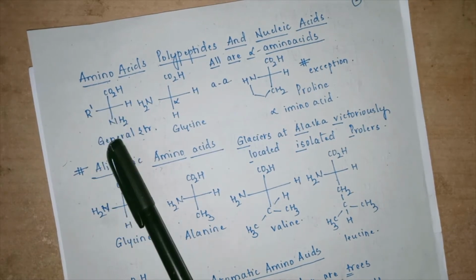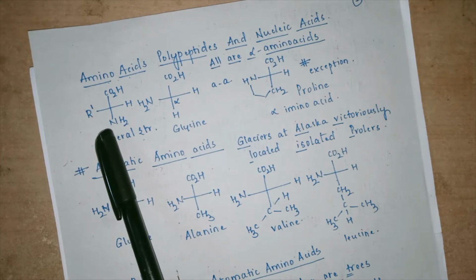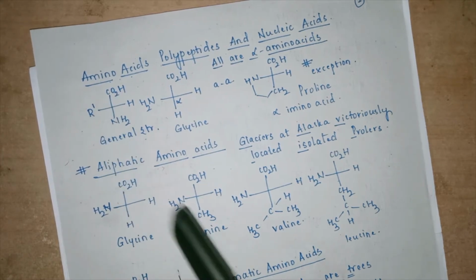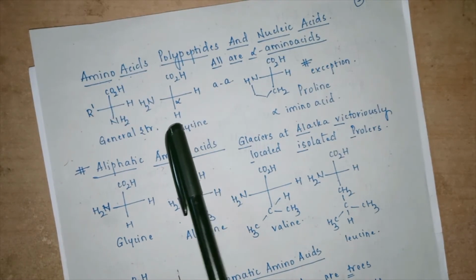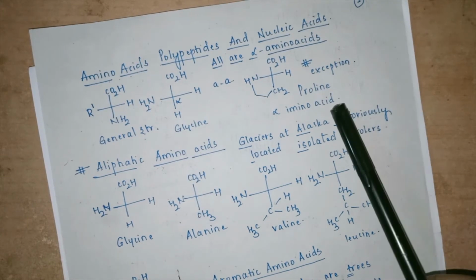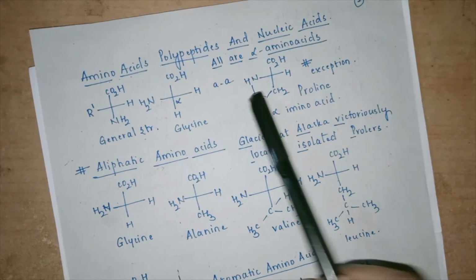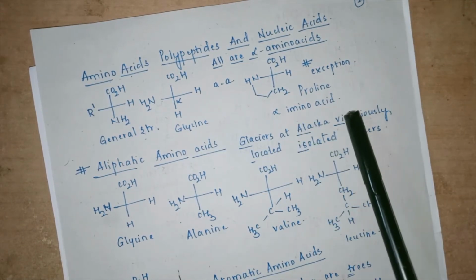That is, at the alpha position there is the presence of an R, and at the alpha position itself we can see that it has NH2 and a carboxylic group. Now here we can see glycine. At the alpha position there is the presence of an H. But proline, as we said, has an NH instead of NH2, hence it is an exception, though it is still called an alpha amino acid.